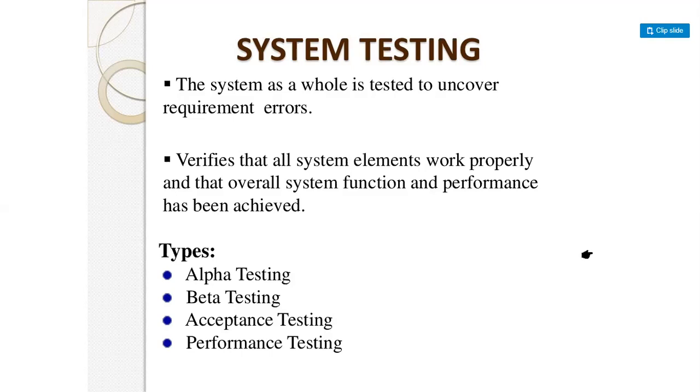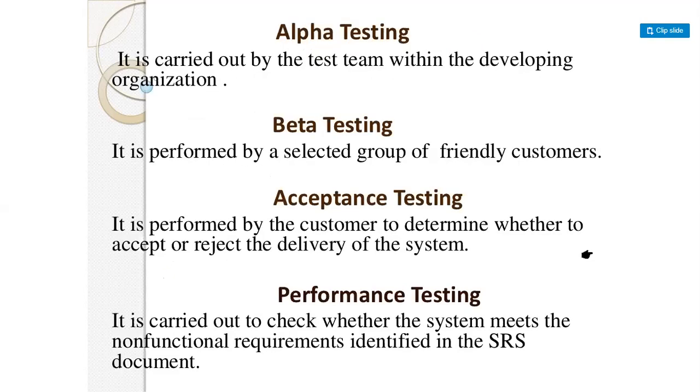In this, we have the categories of alpha testing, beta testing, acceptance testing, and performance testing. Alpha testing is carried out by the testing team within the developing organization, the organization which is actually developing the software.